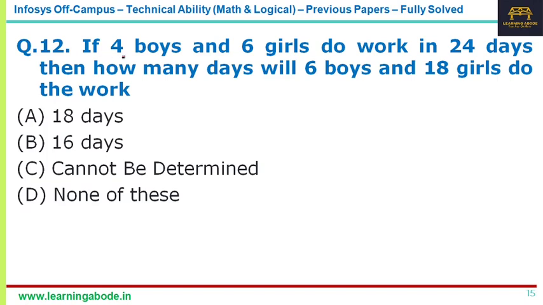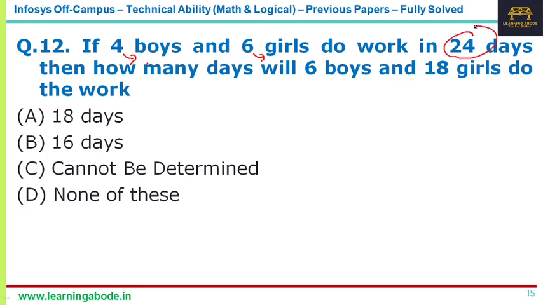See, unfortunately, if you are able to compare the number of boys and the number of girls, like one boy is equal to this many girls, or if the numbers given here are getting multiplied by the same number, for example, if 4 boys and 6 girls become 12 boys and 18 girls, something like that, if it is proportionately increasing or proportionately decreasing, or if you are able to make a comparison between 4 and 6, then we can do something.